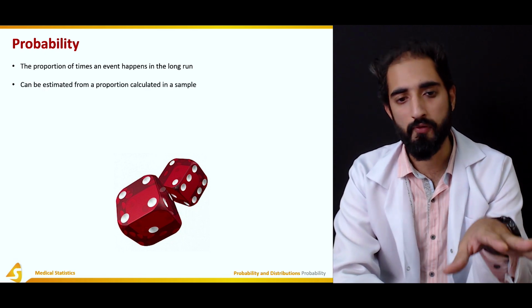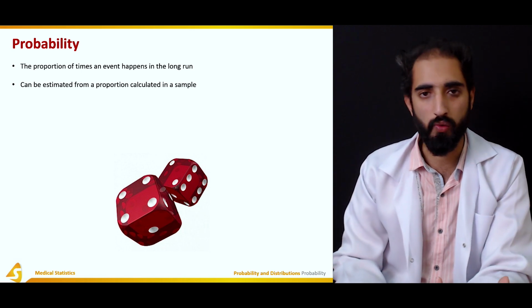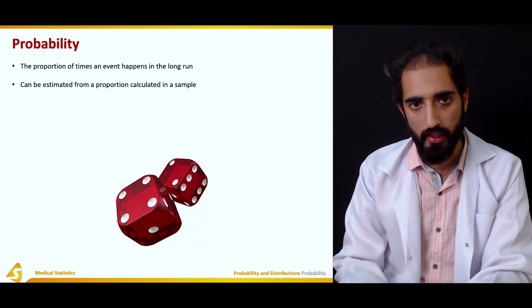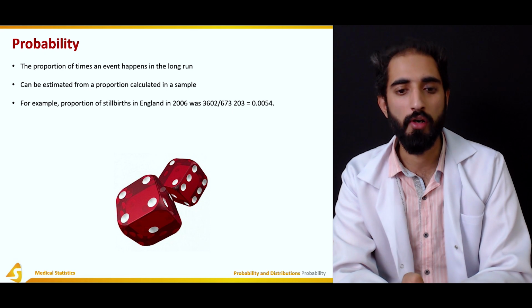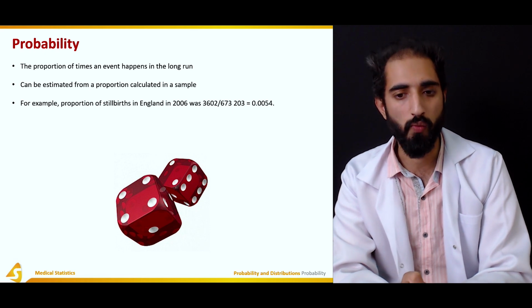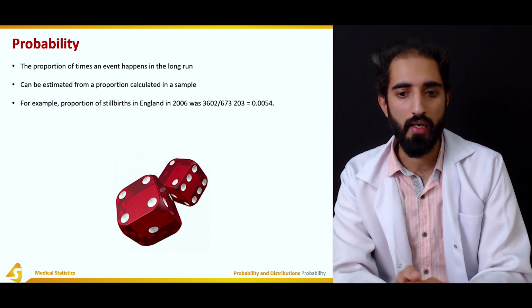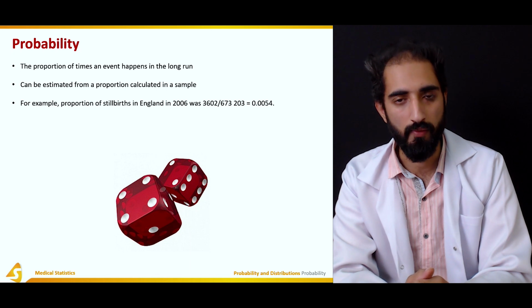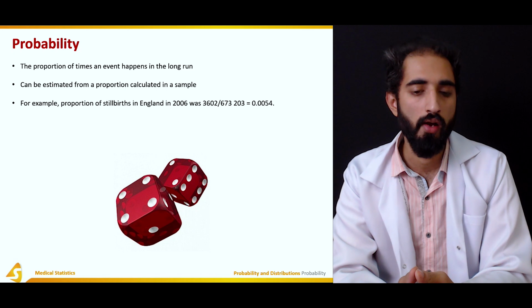It can be estimated from a proportion calculated in a sample, as we calculate, for example, the prevalence of the outbreak of a certain disease. For example, the proportion of stillbirths in England in 2006 was 3,602 out of 673,203. Dividing that gives us a proportion of 0.0054.